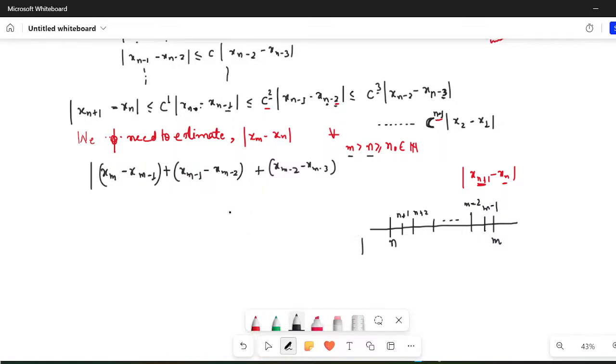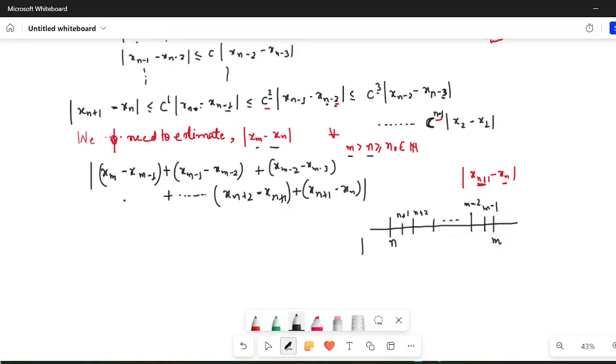Okay. So xm minus 2 minus xm minus 3 plus dash dash dash. Almost the last terms would be xn plus 2 minus xn plus 1, and the last term would be xn plus 1 minus xn, and this whole mod, isn't it? So instead of estimating xm minus xn, I have written this, and you can clearly see xm minus 1 is getting cancelled with xm minus 1, xm minus 2 is getting cancelled with xm minus 2, xn plus 1 is getting cancelled with xn plus 1, and you are left with xm minus xn only.